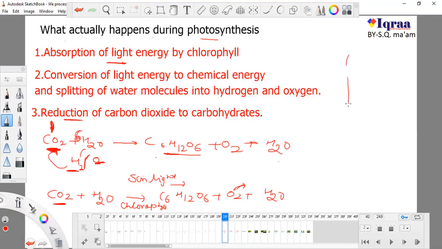So these are the three basic steps which are followed by plant during photosynthesis. First of all, trap light energy. Second, convert this light energy to chemical energy. So plant utilizes this light energy.